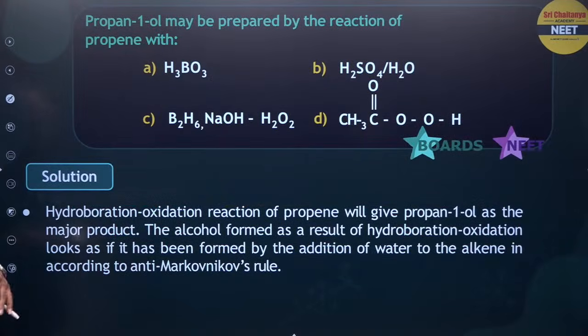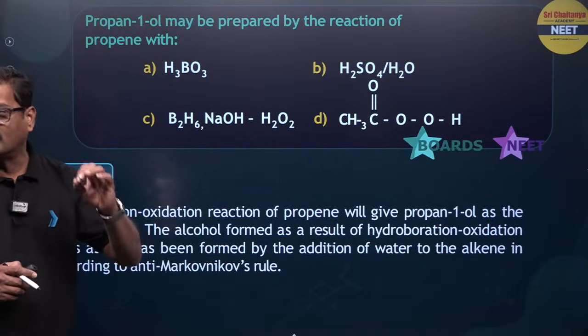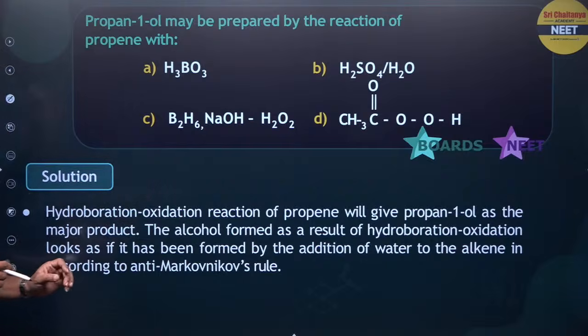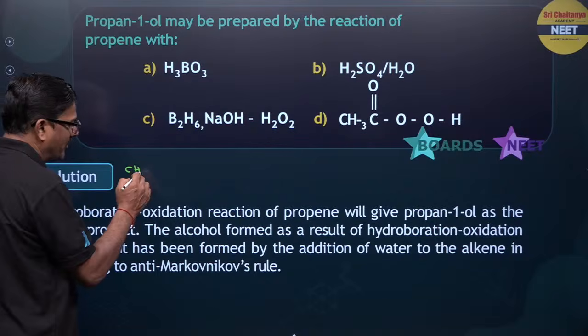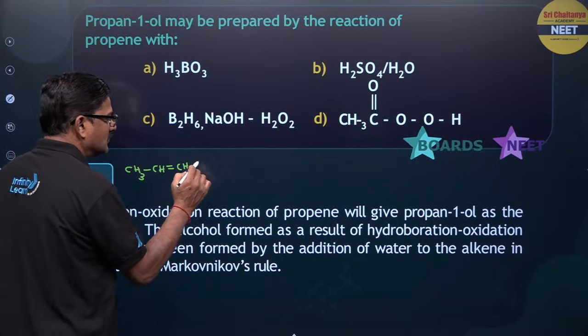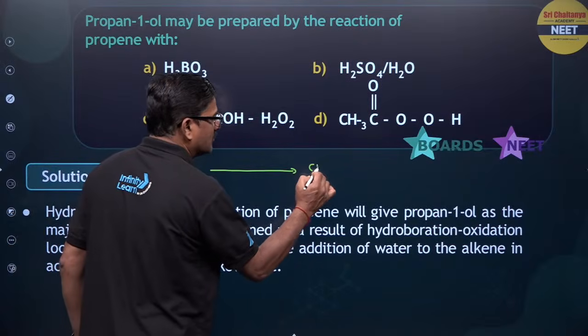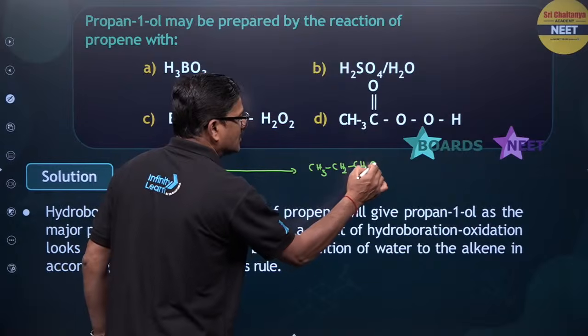Further reactions. Propan-1-ol may be prepared by the reaction of propene with which reagent? Propan-1-ol means you are going to get the product according to the anti-Markovnikov rule. This is propene, and you want to get propan-1-ol, CH3 CH2 CH2 OH.